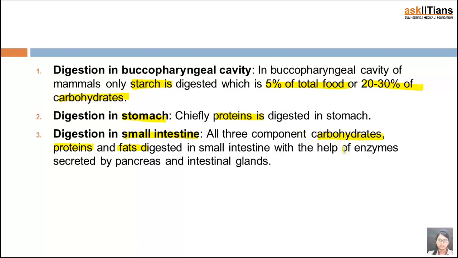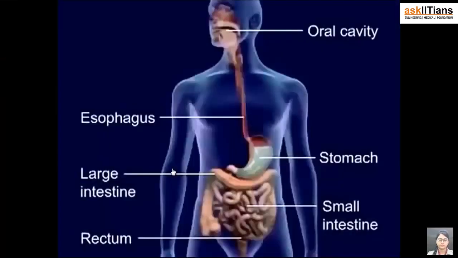This digestion occurs with the help of enzymes, and these enzymes are secreted by the pancreas and intestinal glands. So let's have a look at a video to understand completely how the process of digestion of food is taking place. Look into the video.